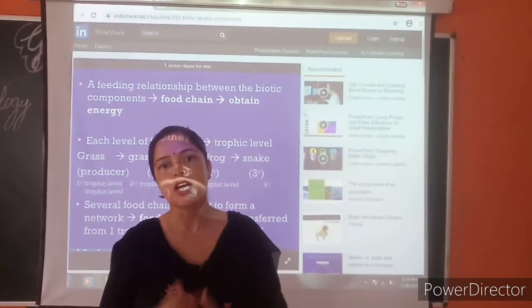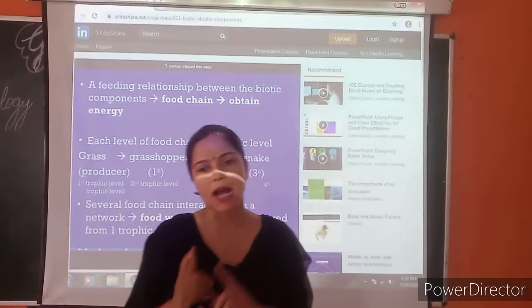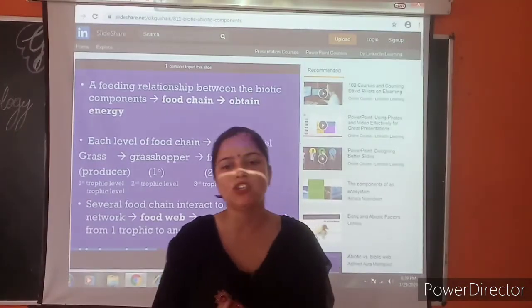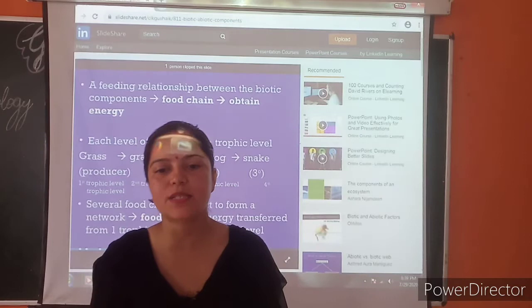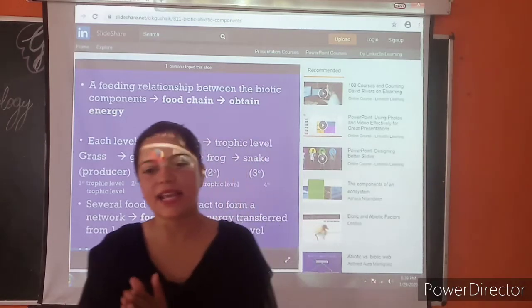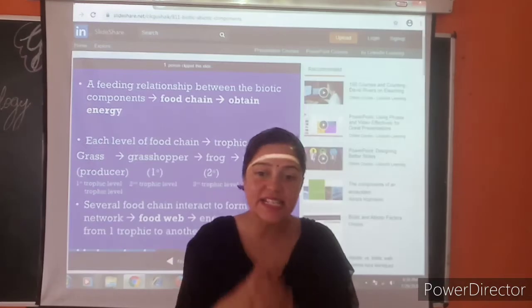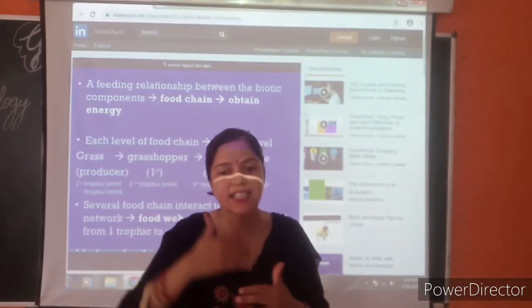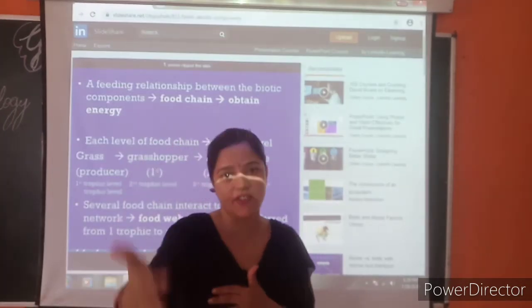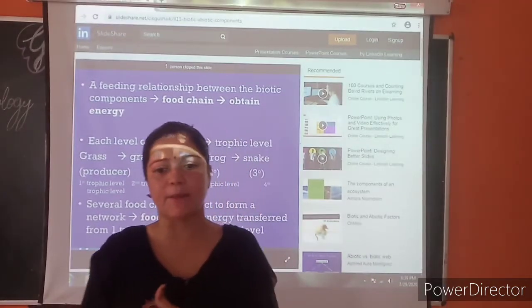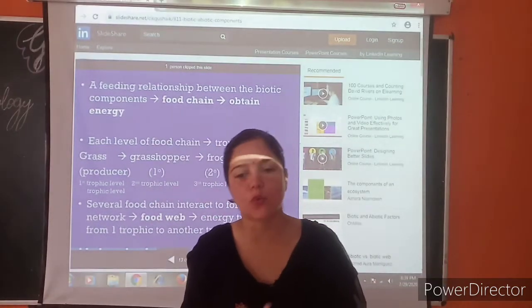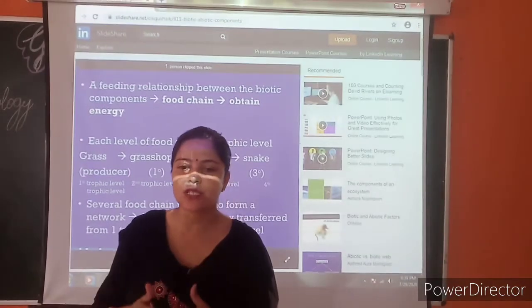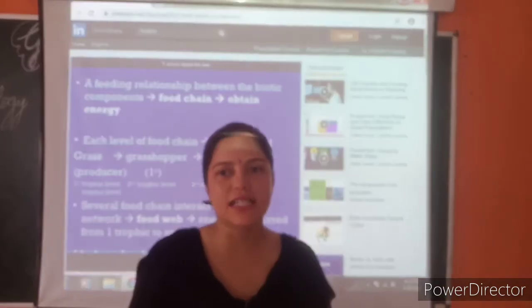What I told you: interaction between biotic and abiotic components, that is living and non-living components. The various biotic and abiotic components interact with each other, and there is a system of give and take between them. There is a system of giving as well as taking between them. The abiotic components provide nutrients to the producers, and the producers make food for the consumers.